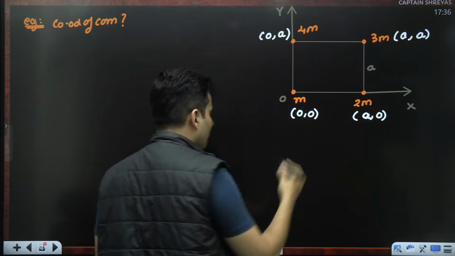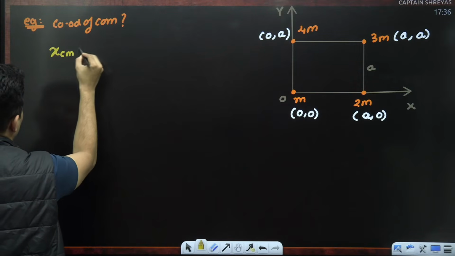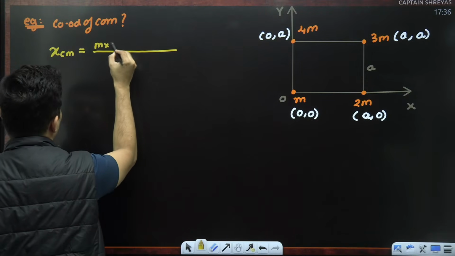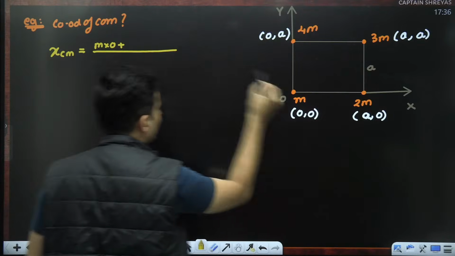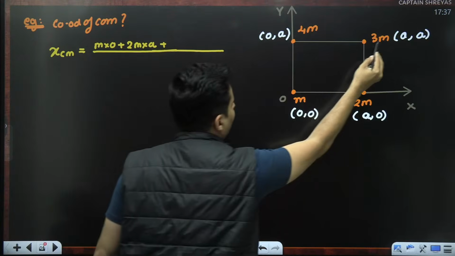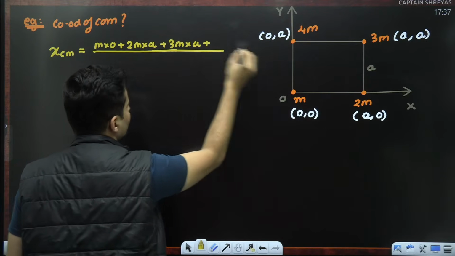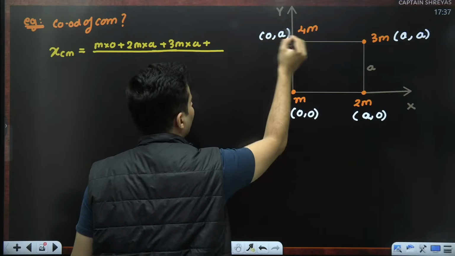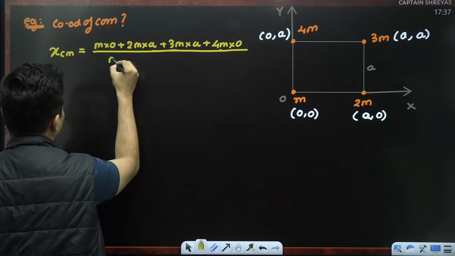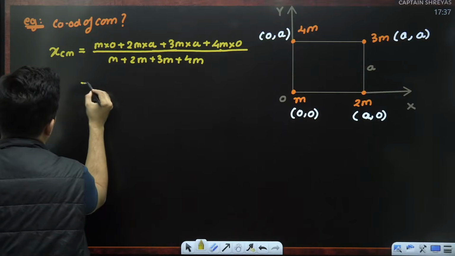I think everything looks like 0 or A only. Anyways, trying to find the x coordinate, xcm will be m1 x1, which means m multiplied by 0, plus m2 x2, that means 2m multiplied by A, plus m3 x3, that means 3m multiplied by A, plus m4 x4, that means 4m multiplied by 0, upon the total mass m plus 2m plus 3m plus 4m. What does it come out to be?